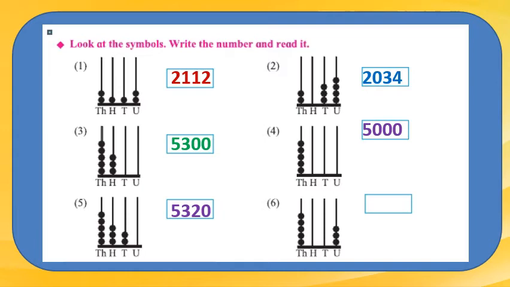5320. And the last one: only the beads we can see are in thousands place and in the units place. Now we will put 0, 0 in hundreds place and tens place. See there, 5003. Okay, good.